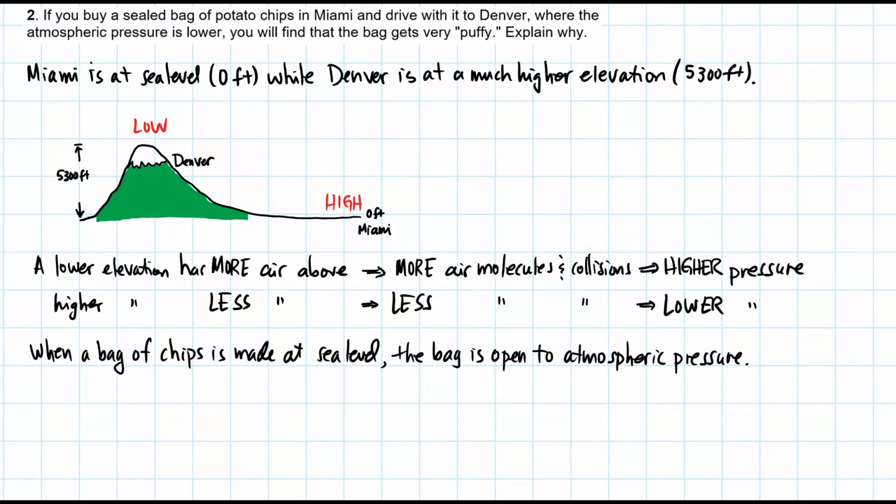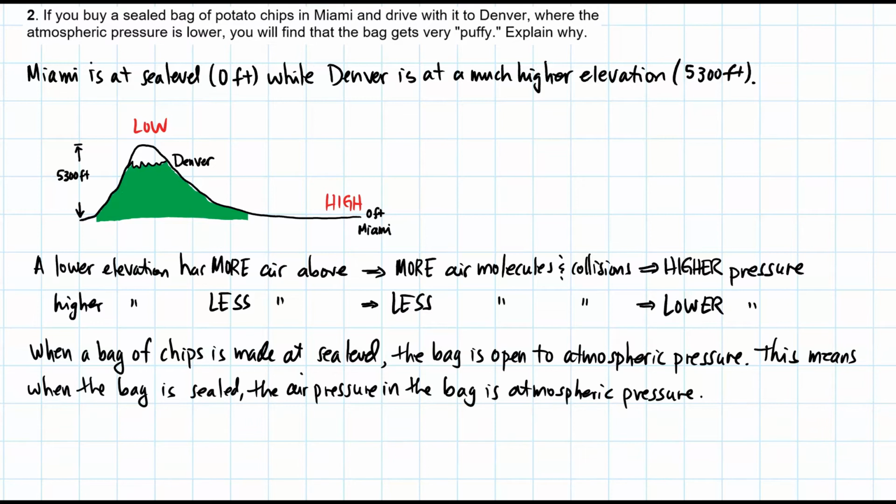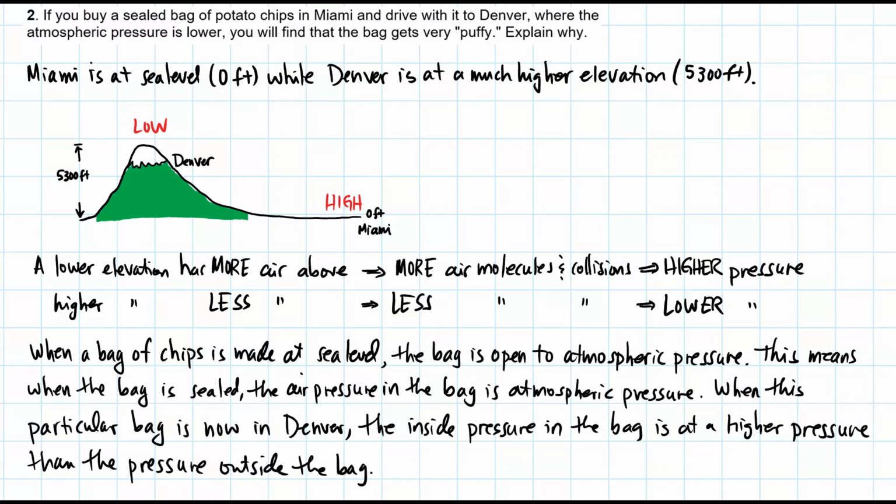When a bag of chips is made at sea level, the bag is open to atmospheric pressure. This means when the bag is sealed, the air pressure in the bag is atmospheric pressure. When this particular bag is now in Denver, the inside pressure in the bag is at a higher pressure than the pressure outside the bag, which is at a lower pressure.